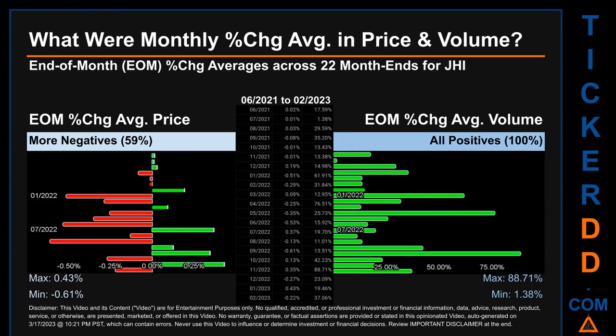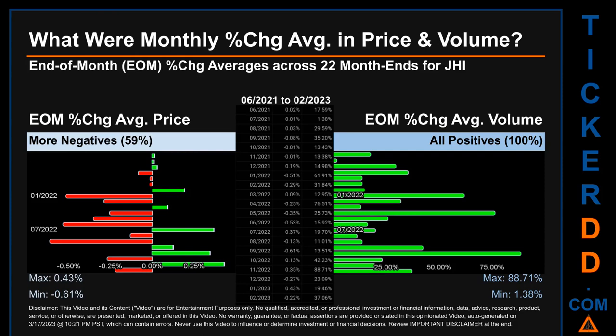From 06/2021 to 02/2023, out of 22 month ends, 13 had a negative percentage change in average price. Meaning 59% of month ends saw a negative percentage change in average price. In terms of volume, 22 out of 22 month ends had a positive percentage change. That is 100% of month ends saw a positive percentage change in average volume.